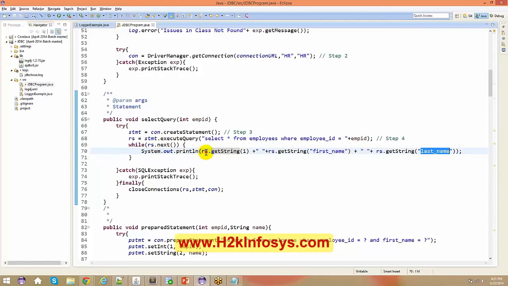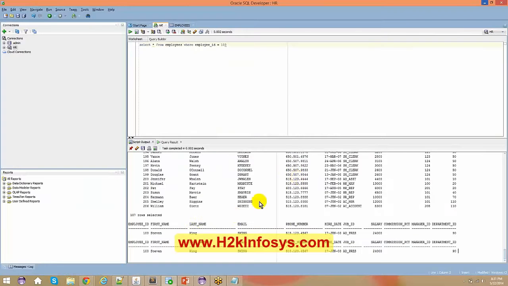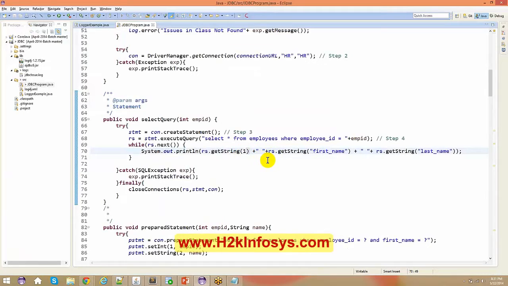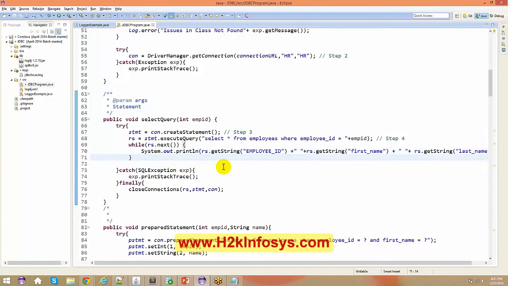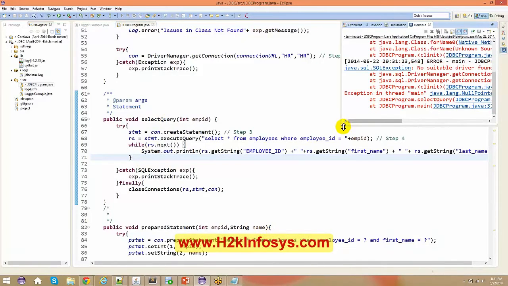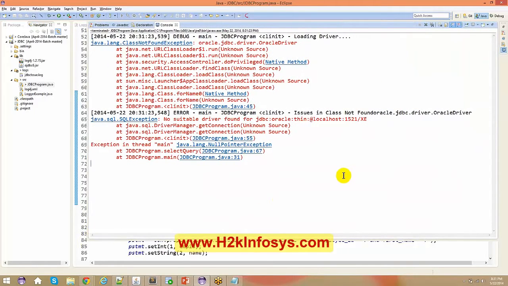So this is a ResultSet. From the ResultSet, I'm just saying .getString of 1 or first name. Now if you see here, I can even copy this employee ID and put it here in getString. If I execute the same program right now, let's see what's going to happen. Right click, run as Java application. The very first and foremost thing, we did a mess out here. The very first thing it says, no suitable driver found.